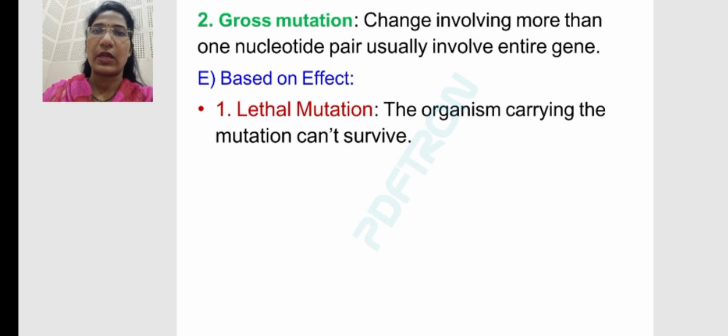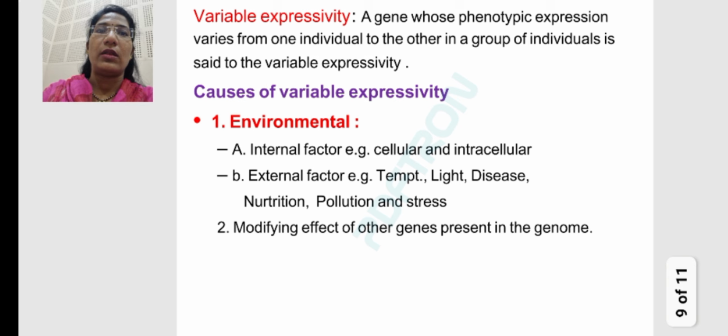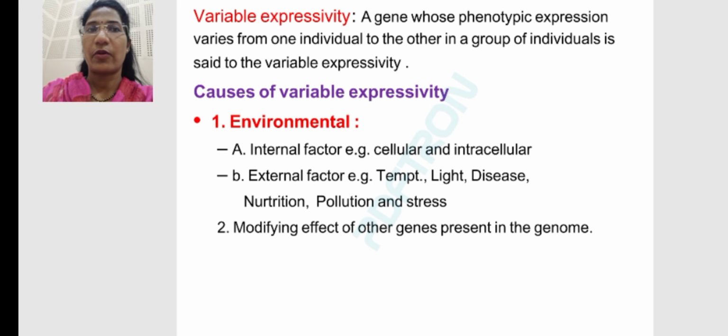Again, mutation is classified on the basis of effect. One is lethal mutation, in which the organism carrying the mutation cannot survive. Then another is variable expressivity. In variable expressivity, a gene whose phenotypic expression varies from one individual to another in a group of individuals shows variable expressivity. Do you understand? Yes, all of you remember.